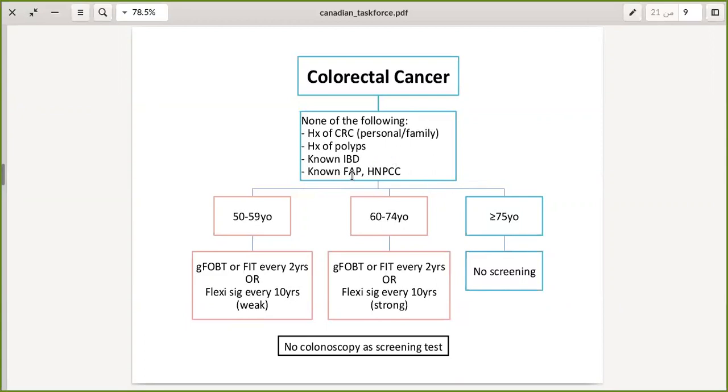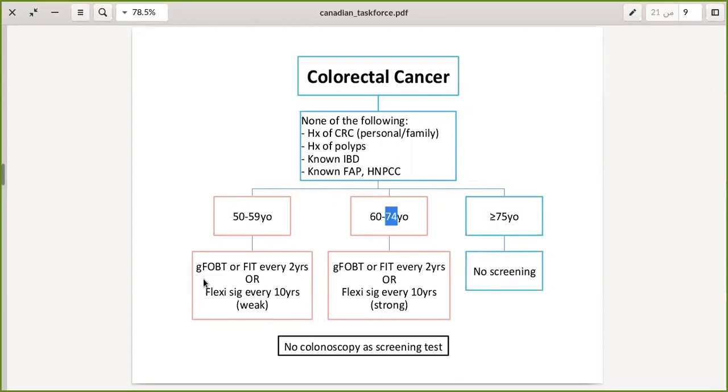Okay, so let's see. If the patient turned 50 years, so his age is 50 up to 74, we will screen him. So the cutoff age is 50 for colorectal cancer, up to 74.